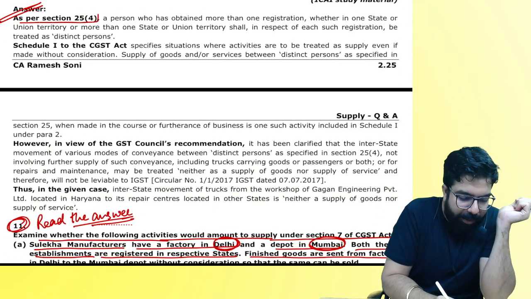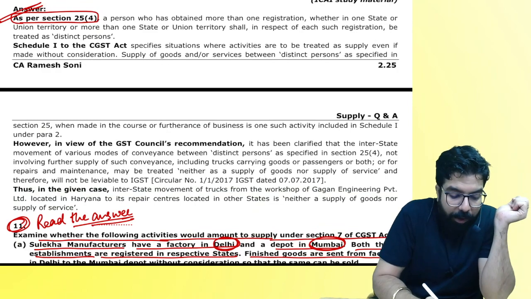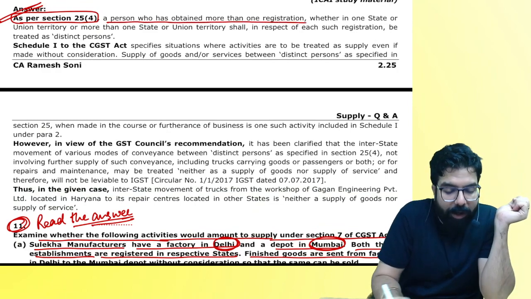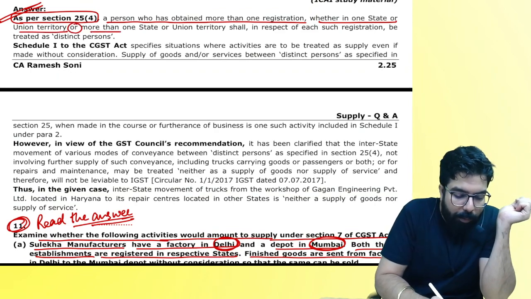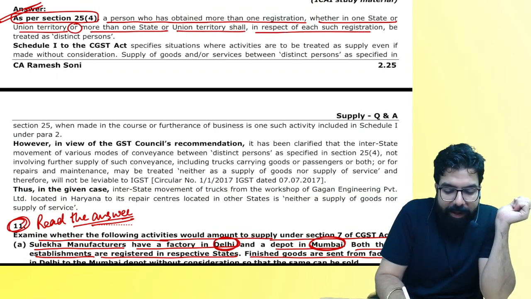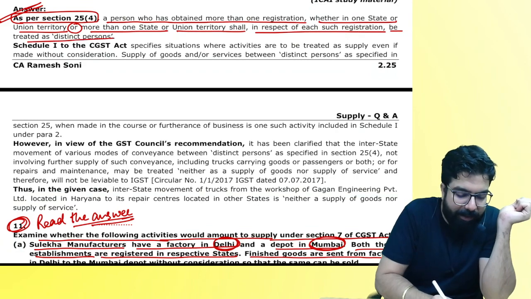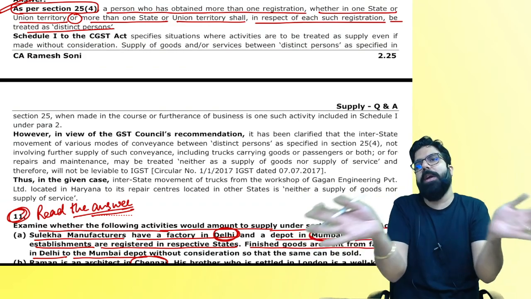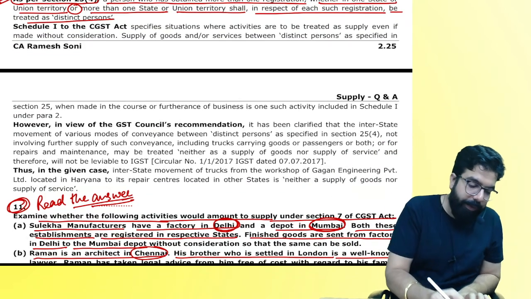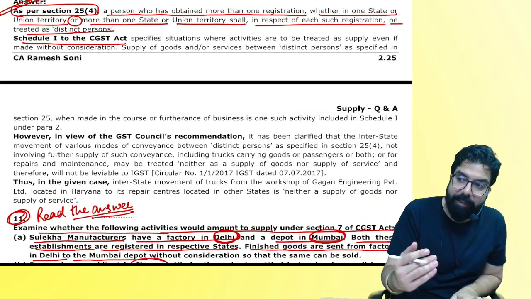As per section 25(4), you don't have to remember so much. A person who has obtained more than one registration in one state or union territory, or more than one state or union territory, shall in respect of each registration be treated as a distinct person. So if I have multiple registrations in multiple states, it will become what, everyone? Distinct person.